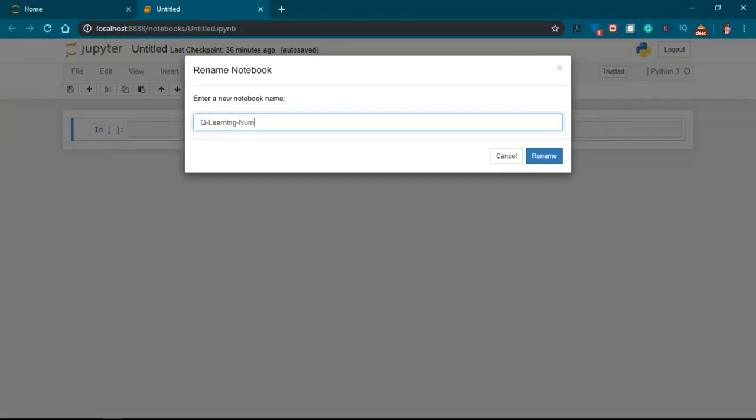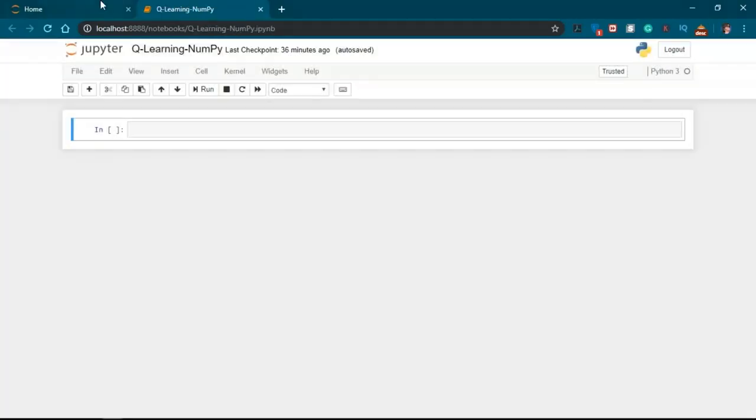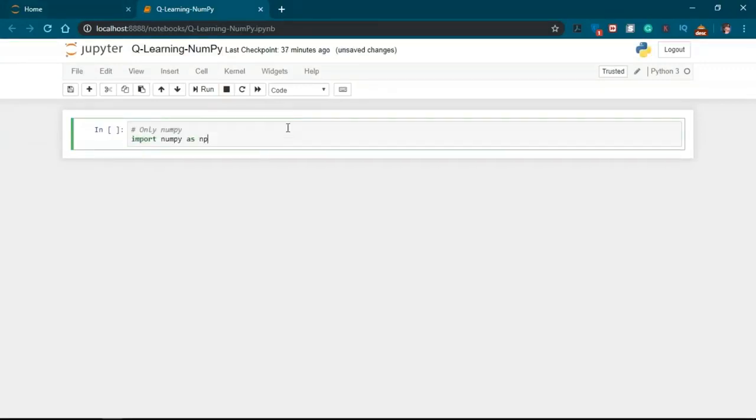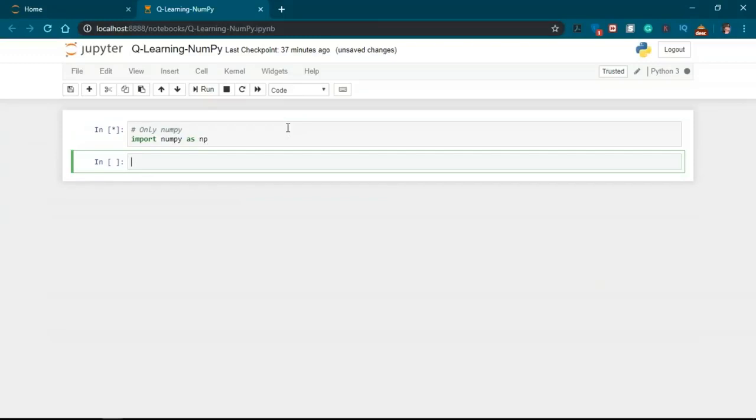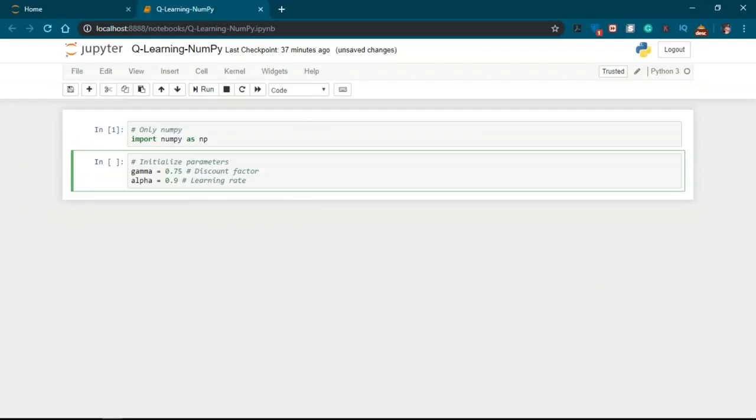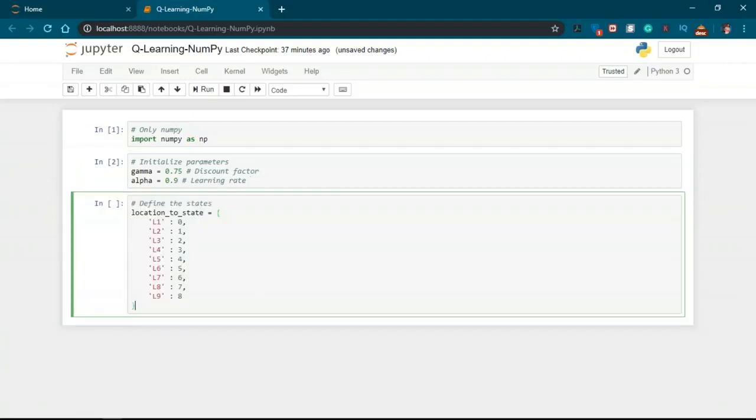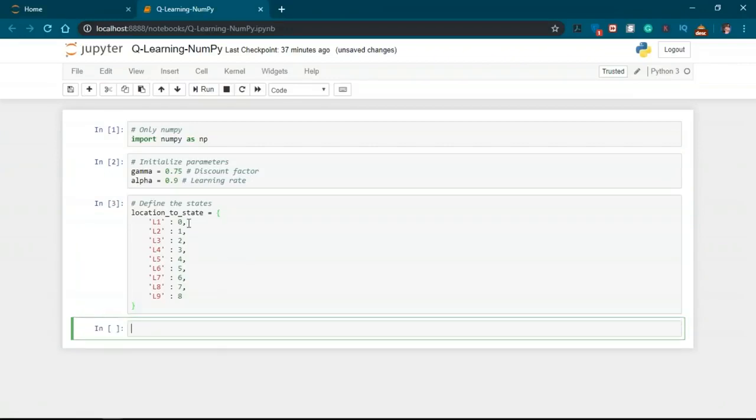QLearning NumPy. Okay, so let's define the states. But before that, what we need to do is import NumPy because we're going to use NumPy for this purpose. And let's initialize the parameters, that is the gamma and alpha parameters. So gamma is 0.75, which is the discount factor, whereas alpha is 0.9, which is the learning rate. Now next we're going to define the states and map them to numbers. As I mentioned earlier, L1 is 0 and till L9 we have defined the states in numerical form.